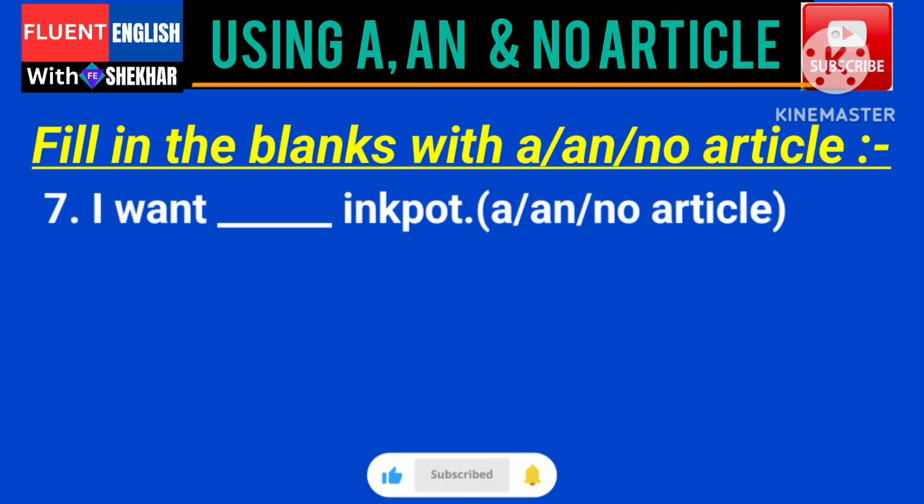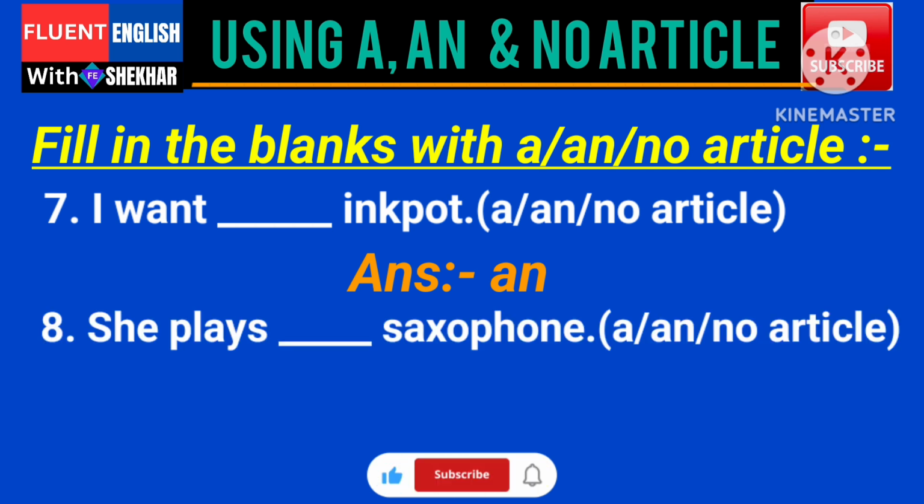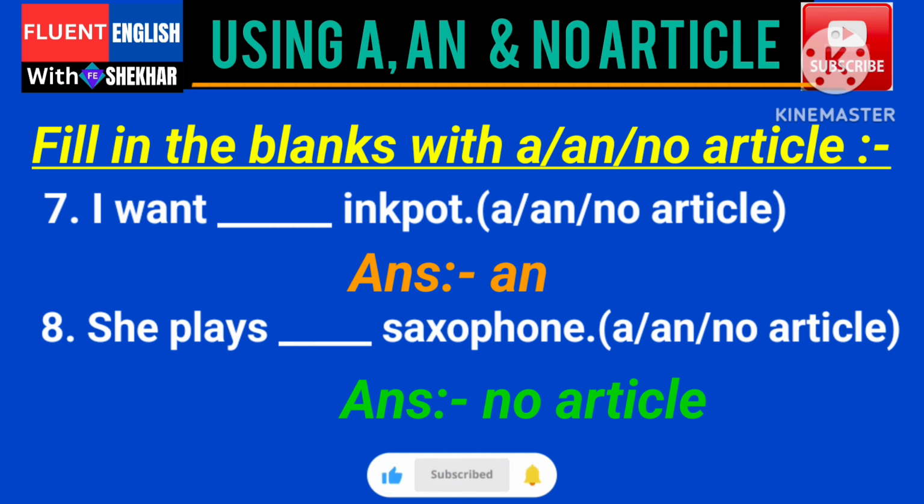Seventh one, I want dash ink pot. Options A, an or no article. I want an ink pot because ink pot begins with the vowel letter I. That's why we should use article an in this sentence. Next one, she plays dash saxophone. Options A, an or no article. Answer is no article. We should not use articles before musical instruments. Here saxophone is one of the musical instruments, so we should not use the article before the word saxophone here.